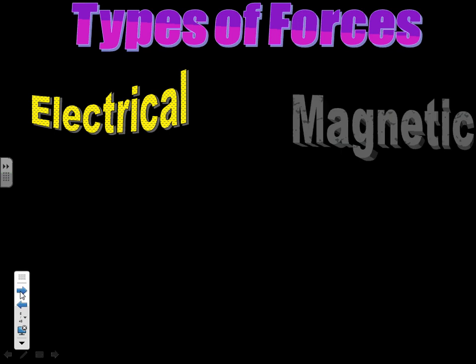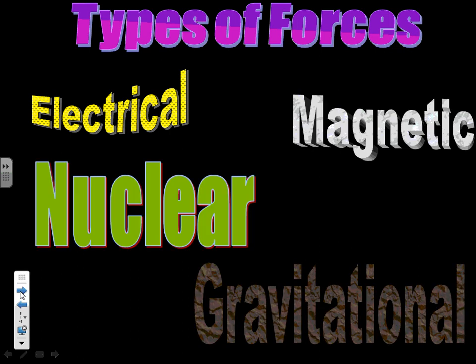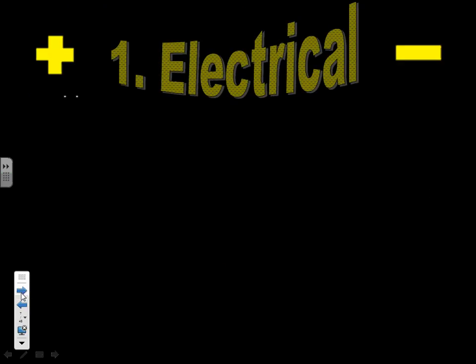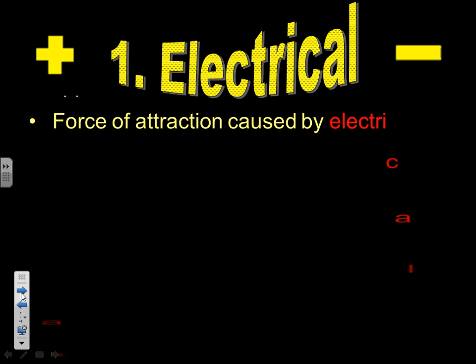There are different types of forces. You have your non-contact forces, like electrical force, magnetic force, nuclear force, and gravitational force. Very often, scientists like to group electrical and magnetic forces together because they have similar properties and characteristics. Nuclear force is your strongest force. Electrical force is the force we'll discuss first.